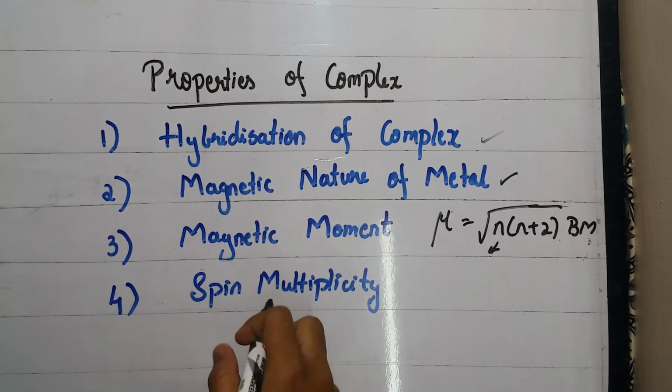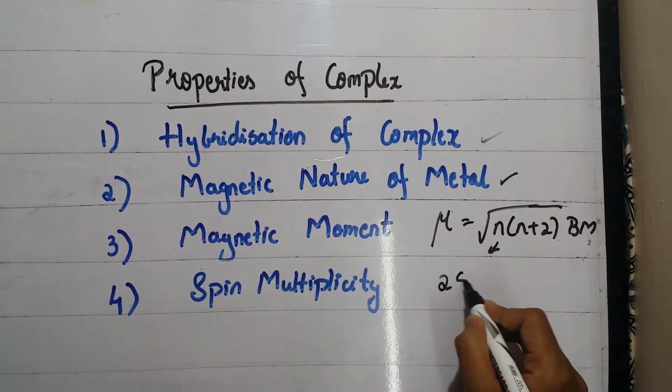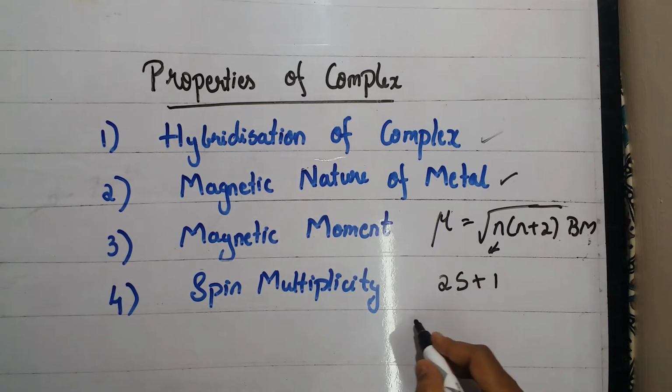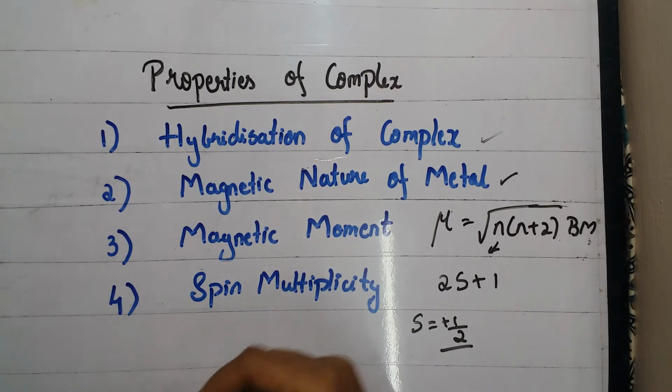Then comes the spin multiplicity. Spin multiplicity is calculated by 2S plus 1, where S is the spin quantum number. So for each unpaired electron, the spin value S would be plus half. So in this way, different properties of the complex can be analyzed through valence bond theory.